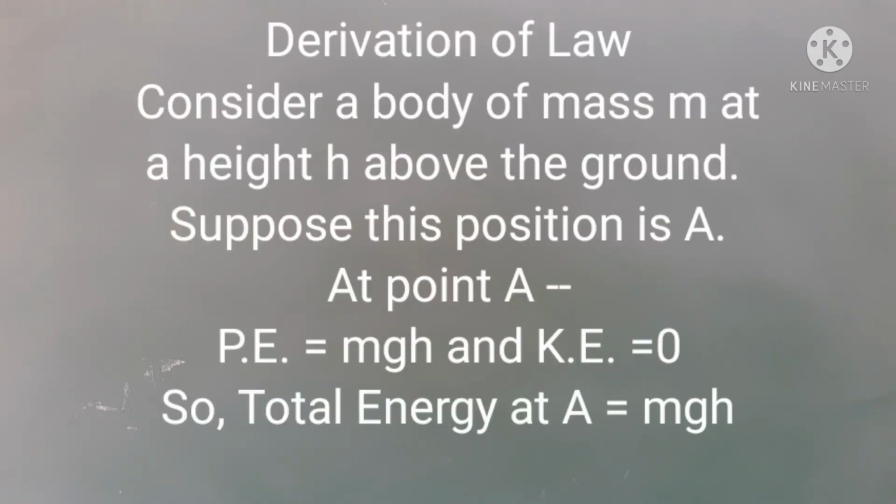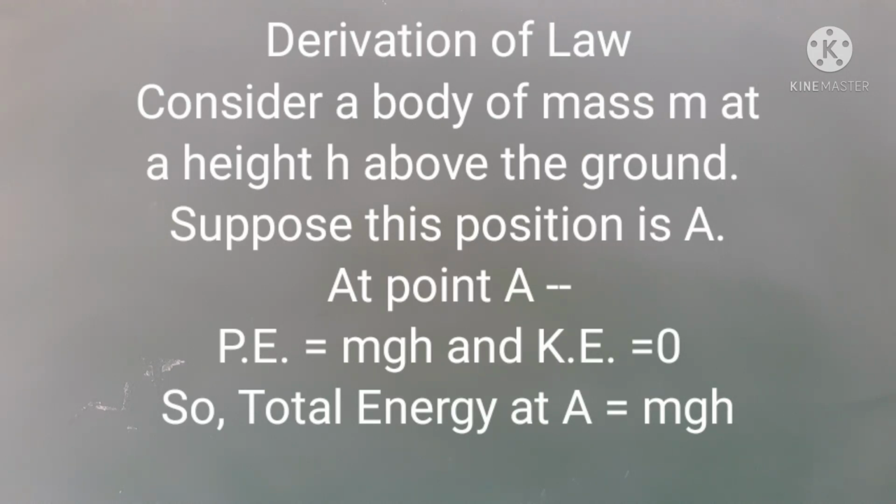Now, derivation. Consider a body of mass m at a height h above the ground. Suppose the position of the body is A. Suppose the body at A is at rest, that is u is equal to 0.